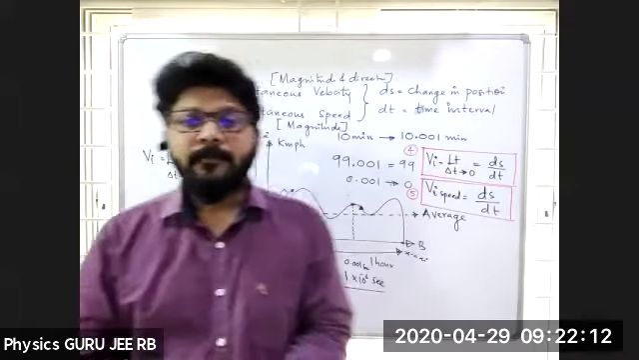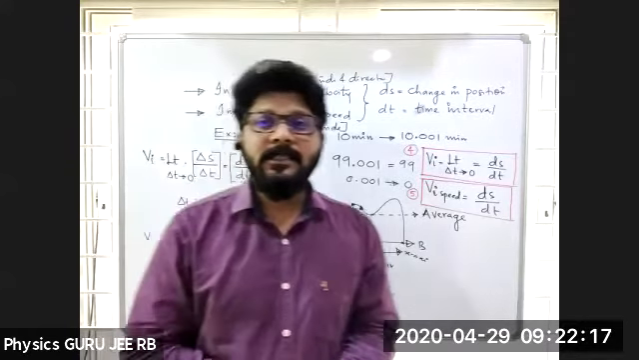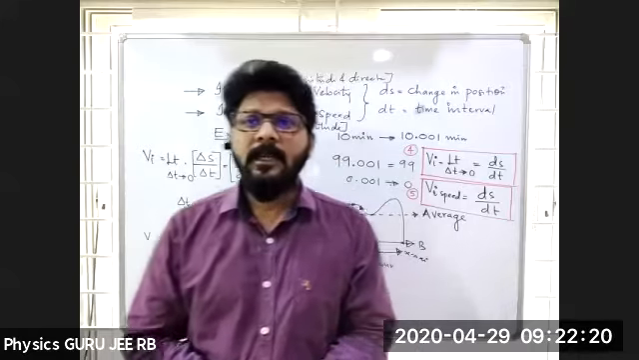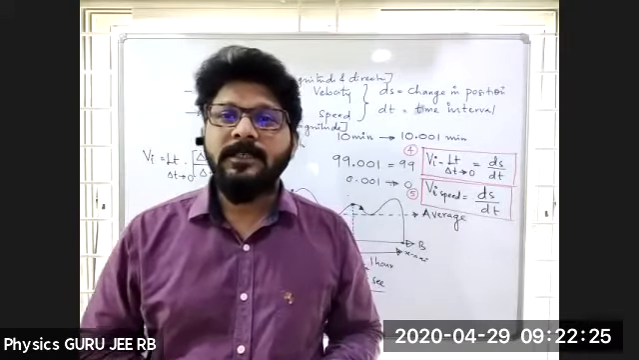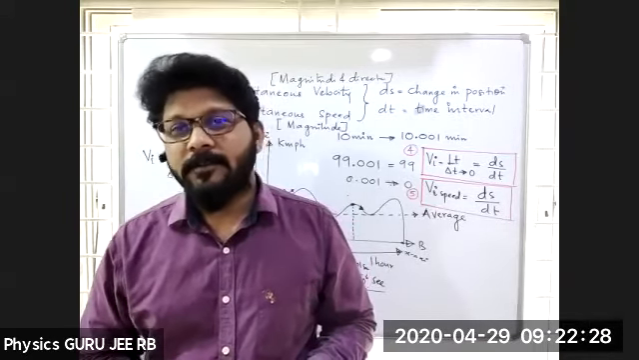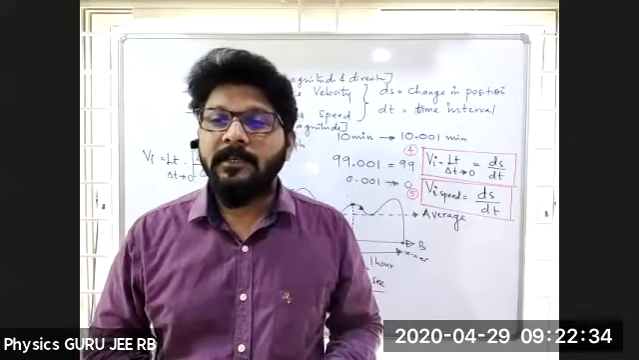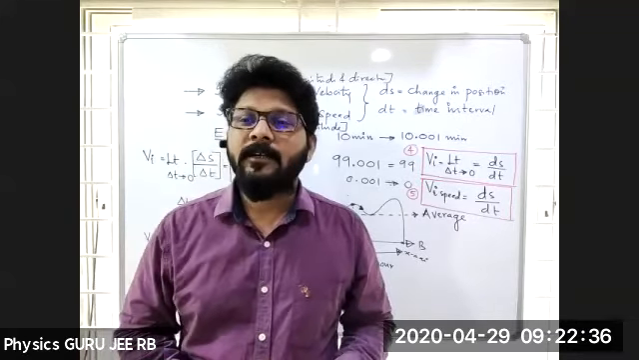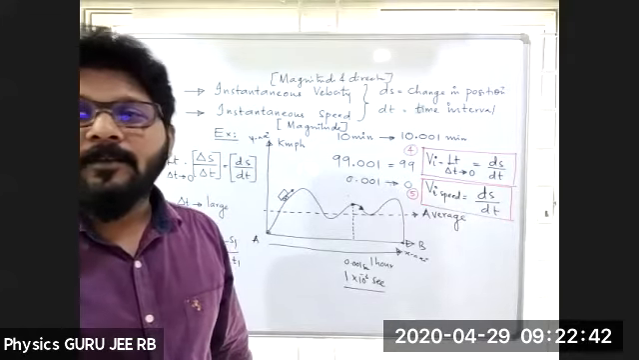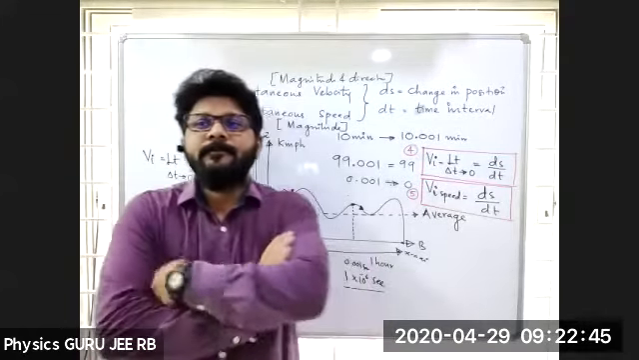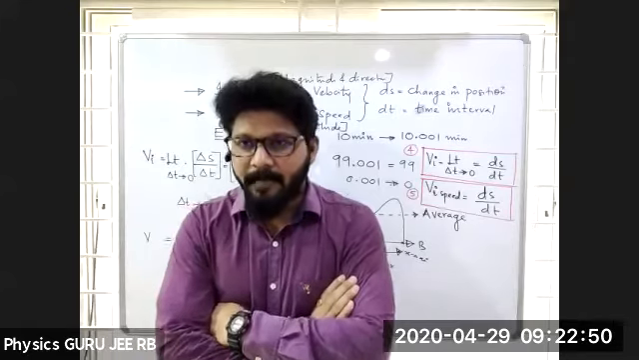Next, instantaneous velocity. Instantaneous velocity is a scalar quantity. True or false? False. Next, instantaneous speed. Is instantaneous speed a scalar or a vector quantity? Yes, scalar. Very good.